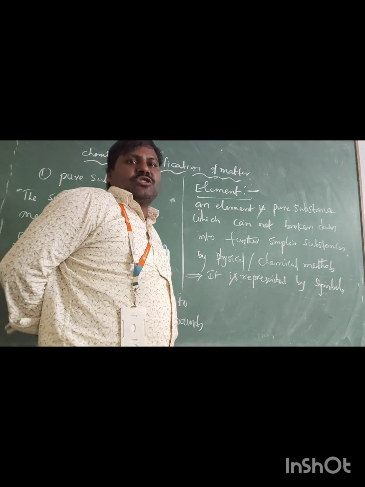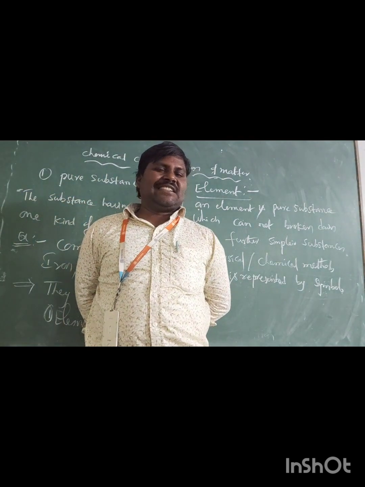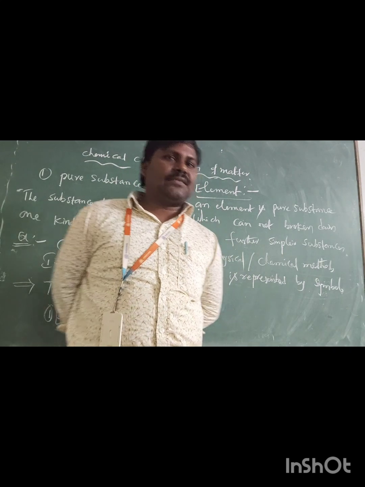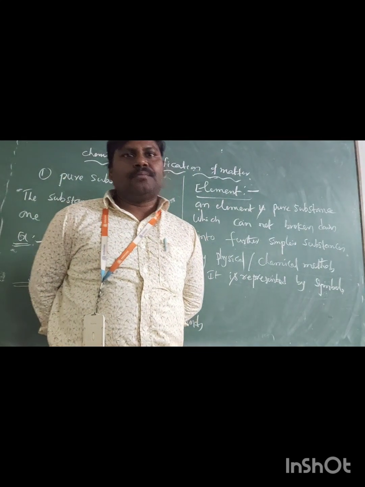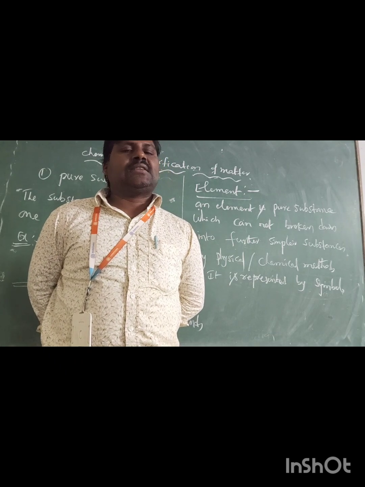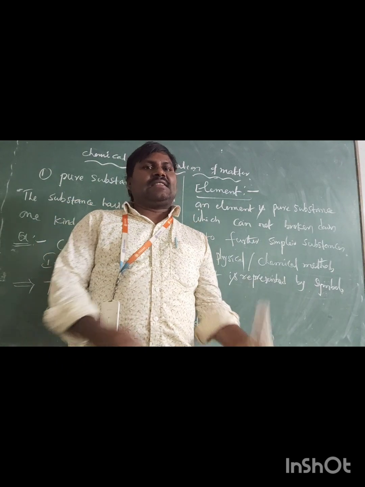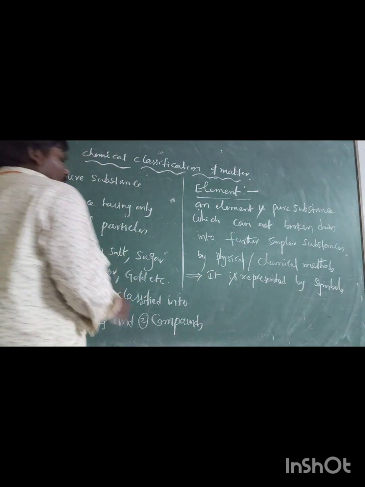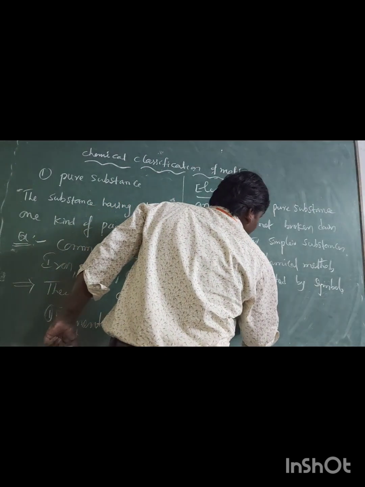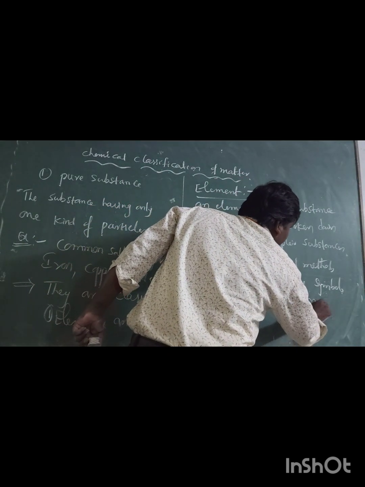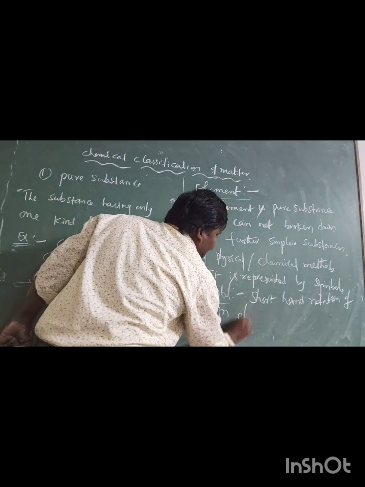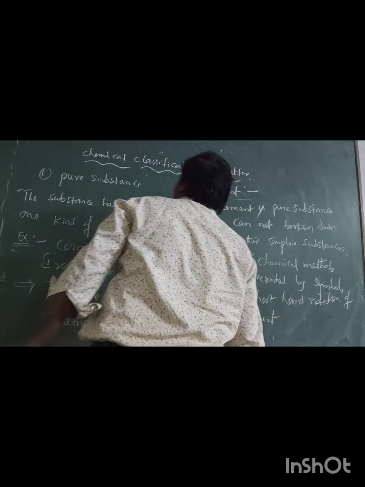The term symbol was introduced by John Jacob Berzelius. He gave some guidelines. The first guideline is, the symbol of an element with a single letter must be a capital letter. The symbol of an element with two letters, the first letter is a capital, the second letter is always a small letter. Okay, what is the definition of symbol? Shorthand notation of an element is called a symbol.